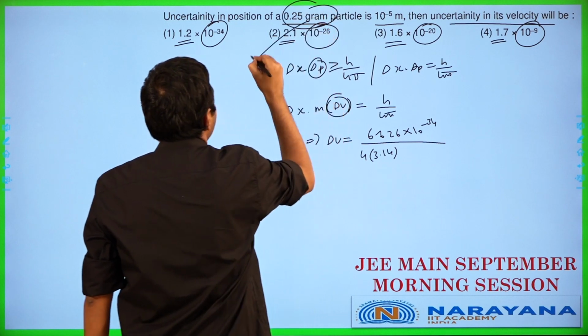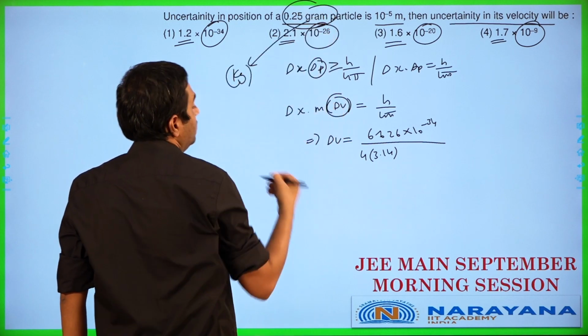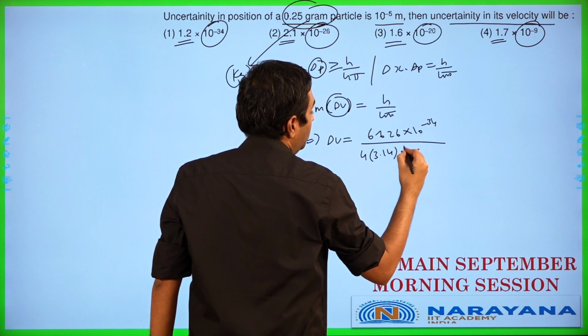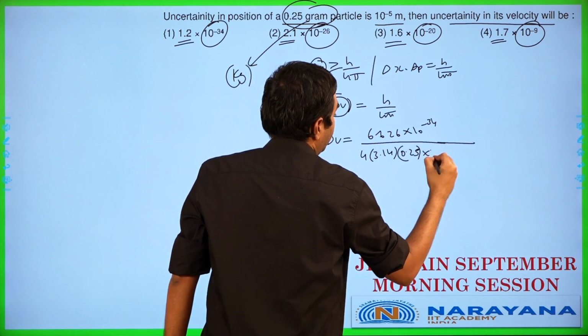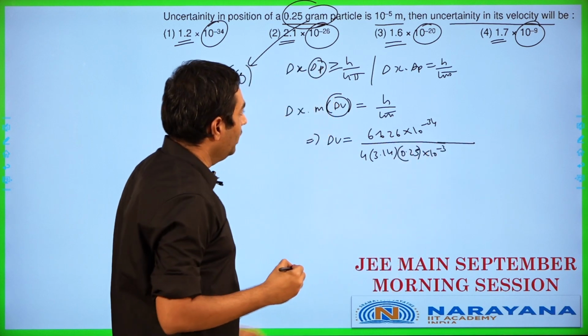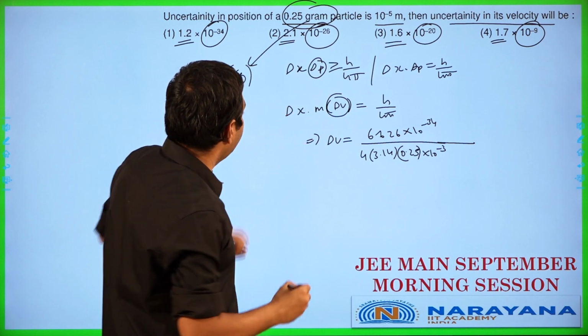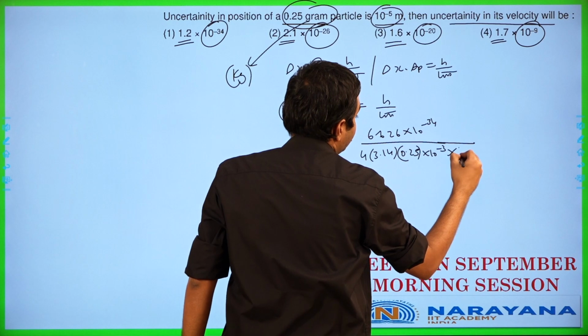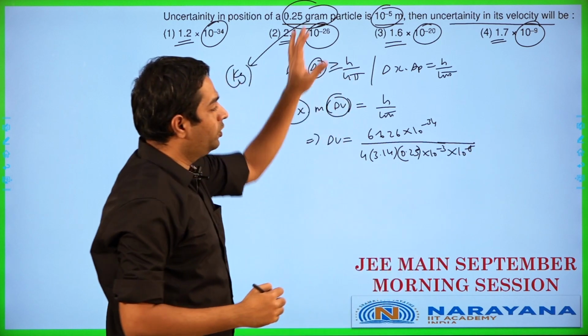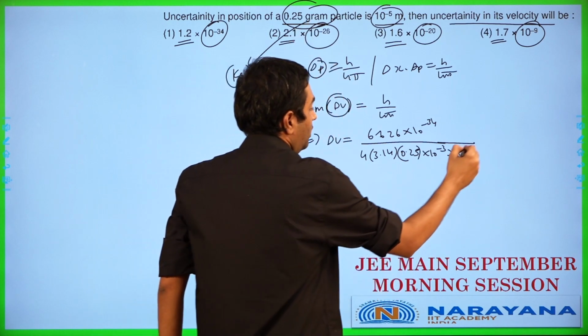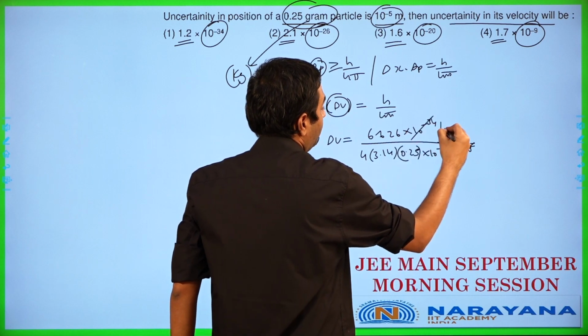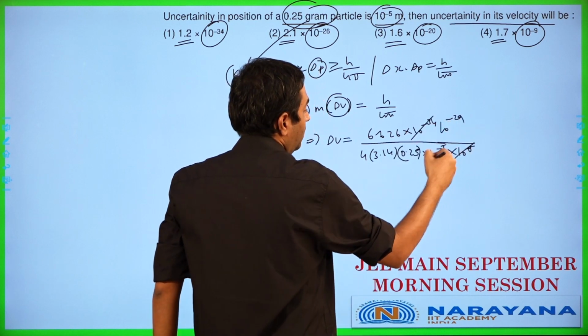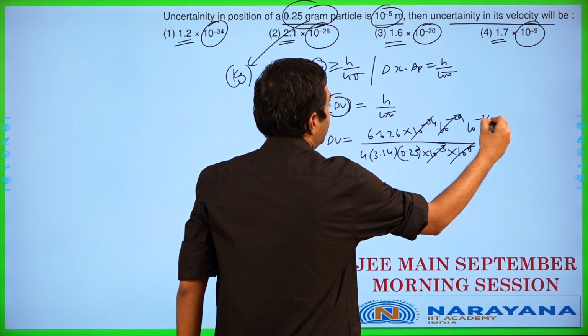Grams is not an SI unit, we need to convert it to kilograms. So it works out as 0.25 into 10 power minus 3. And delta x has been given to us as 10 power minus 5. It is given in meters, which is already the SI unit, so we don't need to worry. The 10 power minus 5 and 10 power minus 34 work out as 10 power minus 29, and with this 10 power minus 3, it becomes 10 power minus 26.